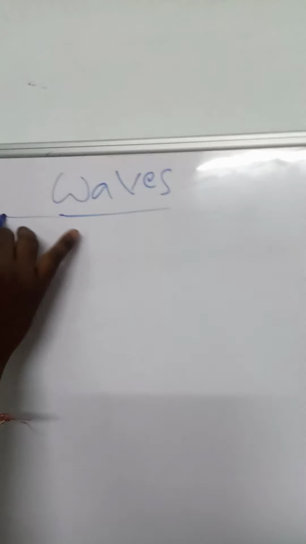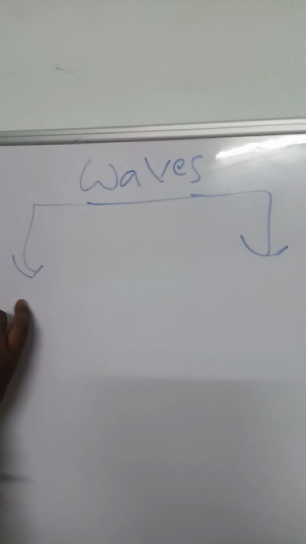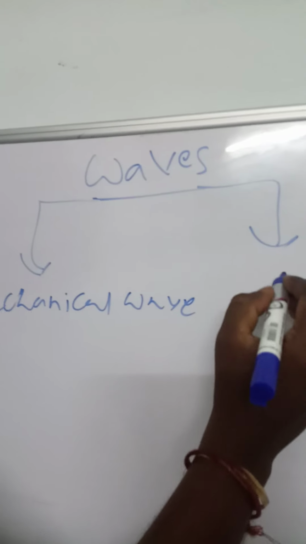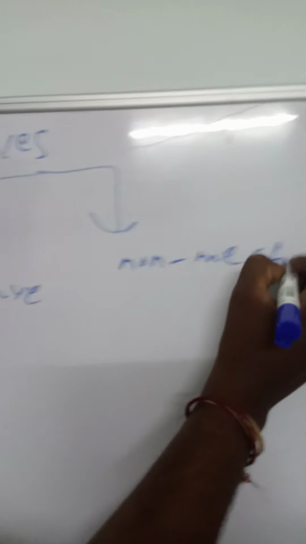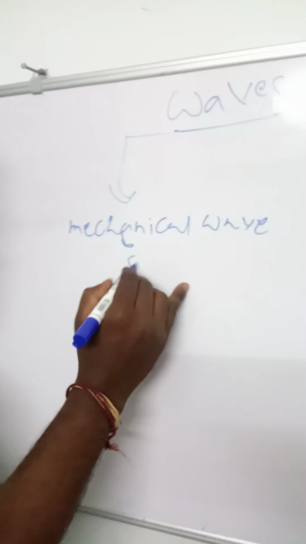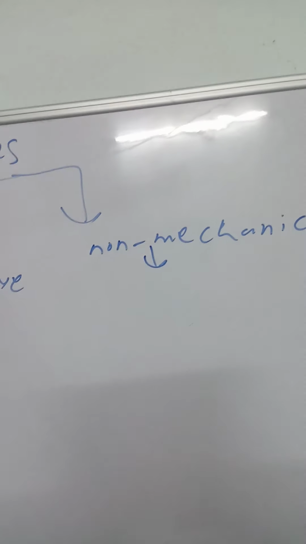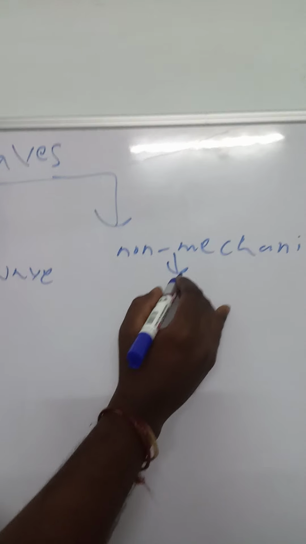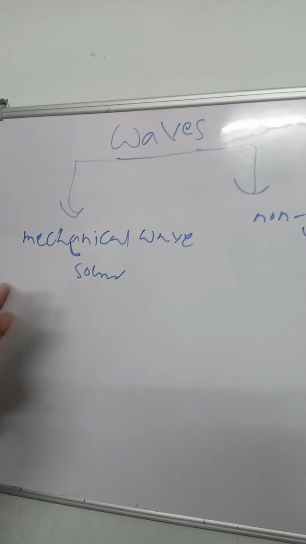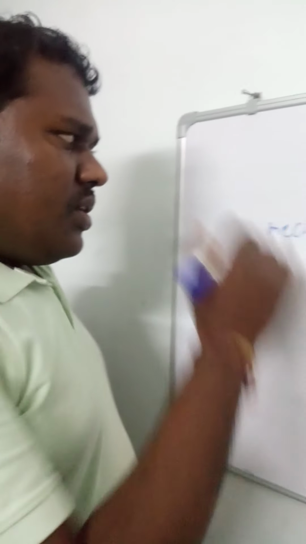Waves are of two types. First one is mechanical wave. Second one is non-mechanical wave. Mechanical wave means a wave that needs a medium. Example, sound waves. Non-mechanical wave means the waves which do not need a medium. Example, light waves.